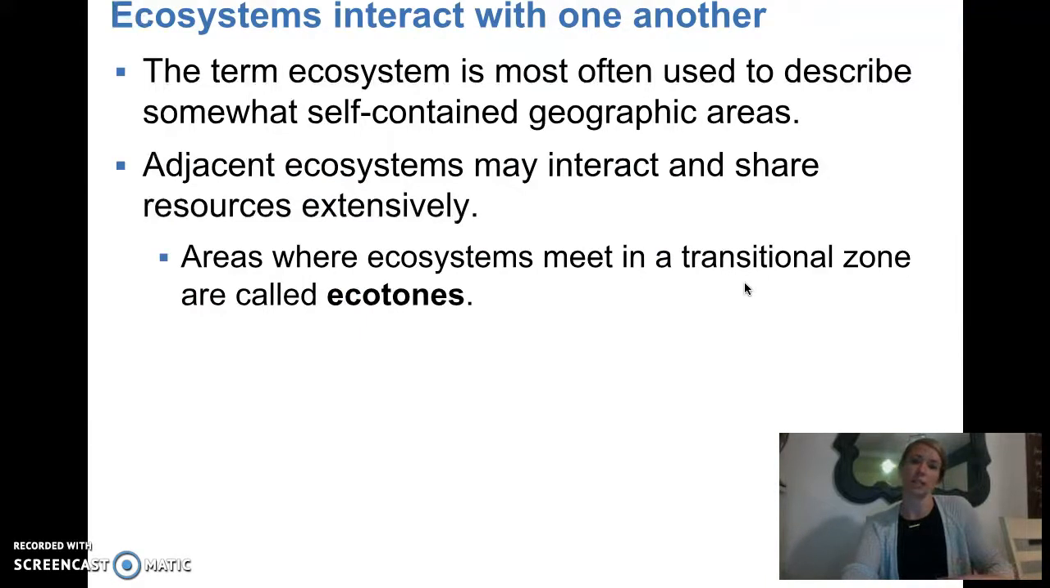Another important thing about ecosystems is that they do interact with each other. They are not self-contained. So ecosystems that are next to each other interact and share resources extensively. So for example, when an ecosystem ends and another begins, there's not a barrier where things aren't interacting. Energy and matter are still flowing across those two.